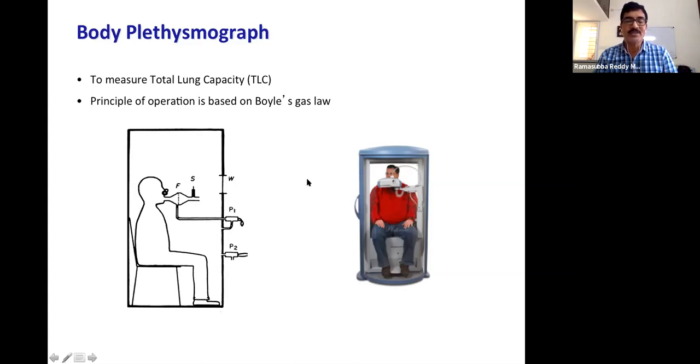That is what we can call total lung capacity. The principle of operation is based on Boyle's gas law, that is the total pressure, volume, and temperature. Based on that, it will be assessed.